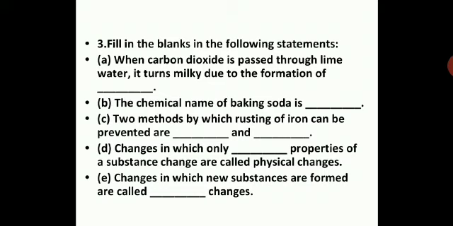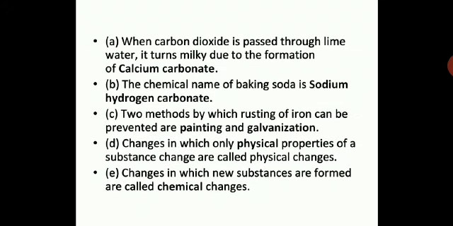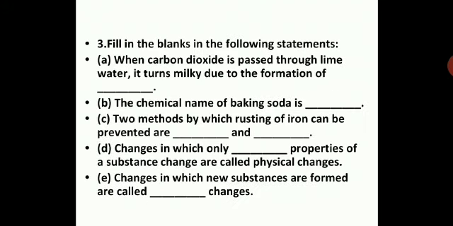Two methods by which rusting of iron can be prevented are dash and dash. What are the two very important methods to prevent rusting? Painting and galvanization. So painting and galvanization definitely will help to prevent rusting.